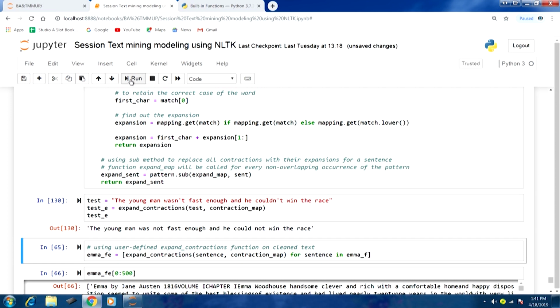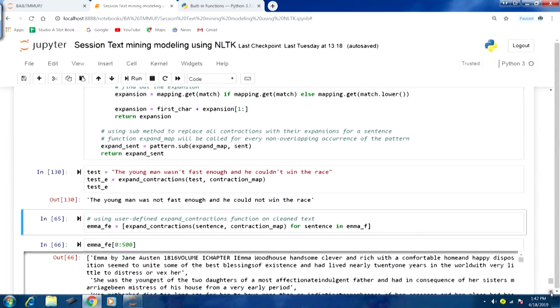Now let us do the same exercise with our corpus. AMA is the corpus that we had used. In the text for AMA, we might not be sure whether these contractions are present, because this is an established corpus, and it seems that a formal writing mechanism has been used.